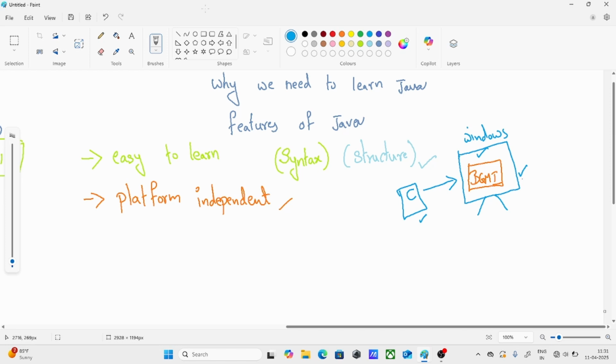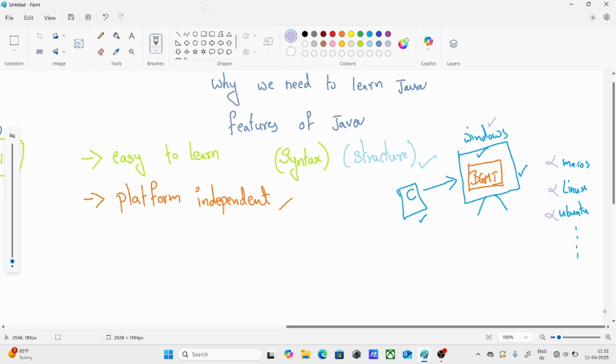We have something called Mac OS, something called Linux, something called Ubuntu. A lot of operating systems are there, and different operating systems perform different processing. So when you build an application using C language, you can't use it for Mac, you can't use it for Linux, you can't use it for Ubuntu. You can use it only for Windows. This is not quite a good thing, right?